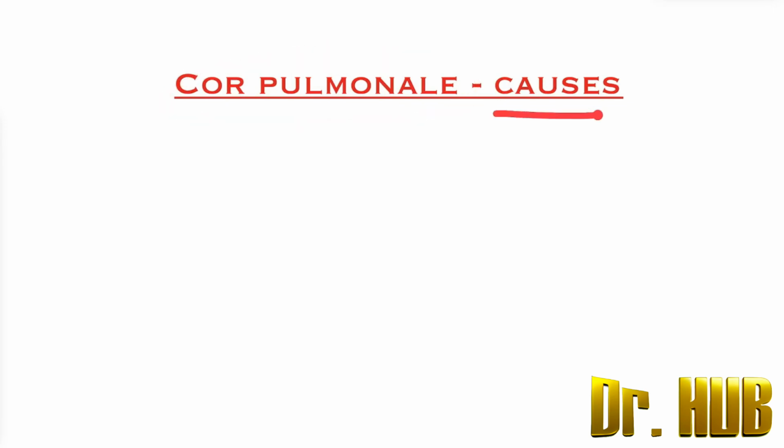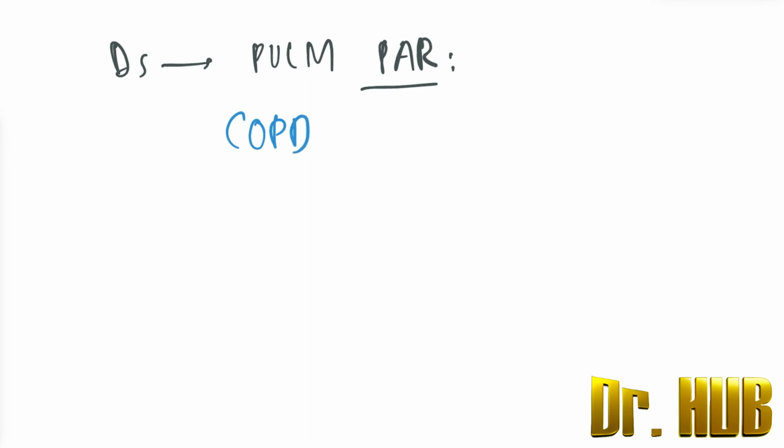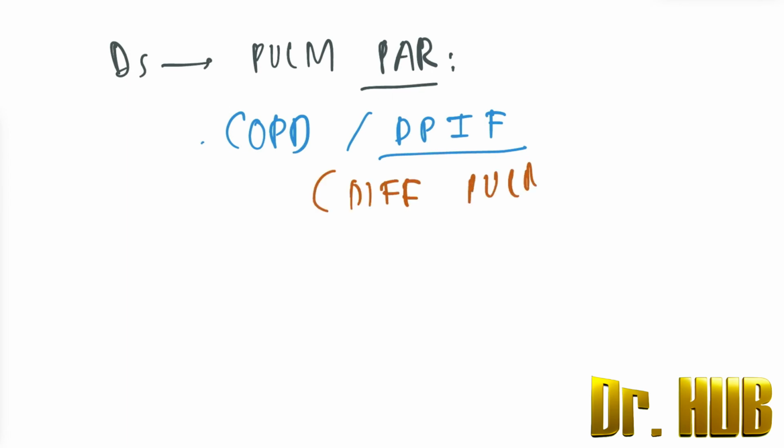Cor pulmonale and its causes. There are various headings we need to know this under. The first one is disease of the pulmonary parenchyma, a disease involving the pulmonary parenchyma. This includes COPD, chronic obstructive pulmonary disease. Next is diffuse pulmonary interstitial fibrosis.